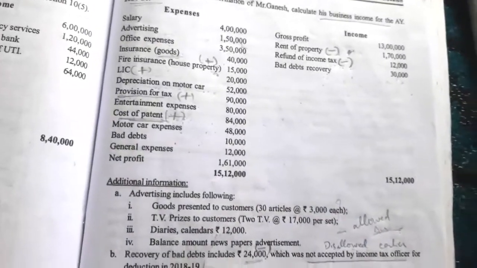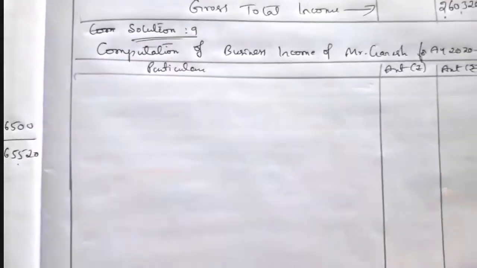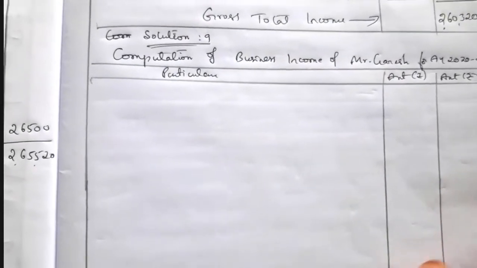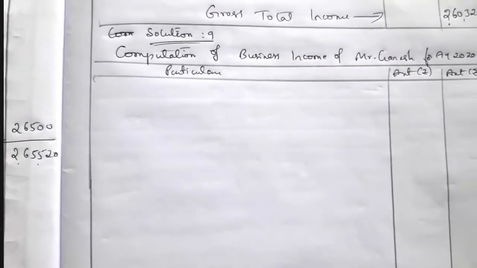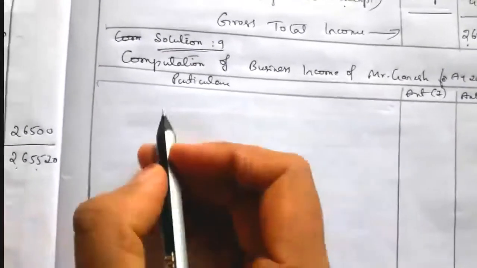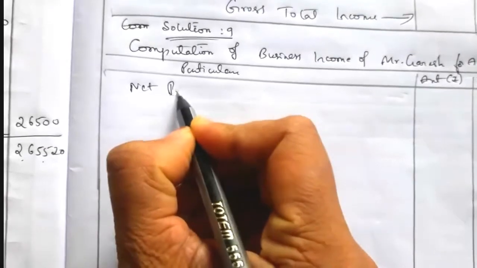Write the heading: computation of business income. Now write the heading solution: computation of business income of Mr. Ganesh for the assessment year 2020-21. Three columns: particulars and two amount columns. Start from the net profit as per profit and loss account.